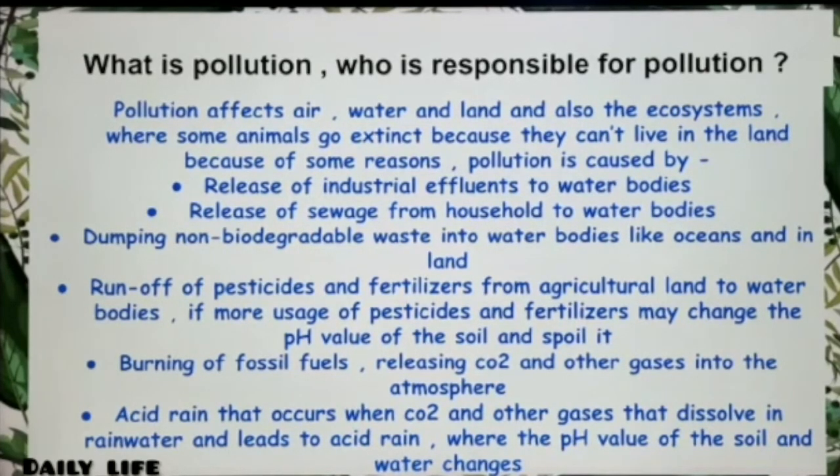Release of industrial effluents to water bodies. You might wonder, what are effluents? It's just waste, like heavy metals and toxic gases, which are being released into the atmosphere and water bodies. Then comes release of sewage from households to water bodies. Some sewage lines from our homes are taken to the water bodies, where the water bodies are being polluted. Then dumping non-biodegradable waste.